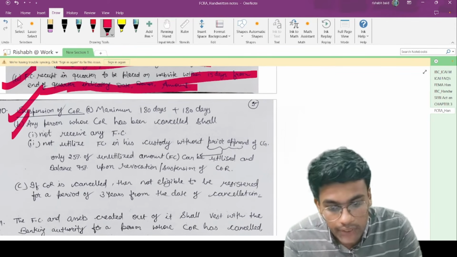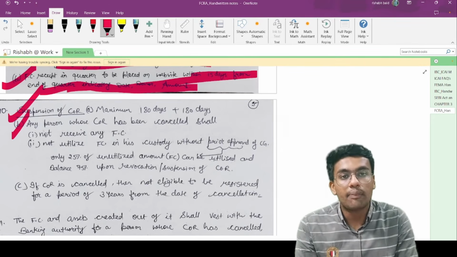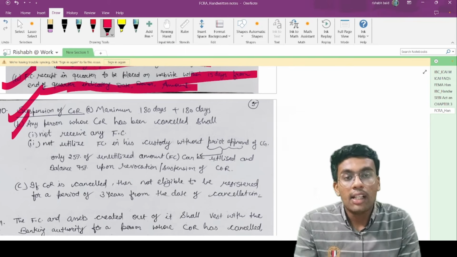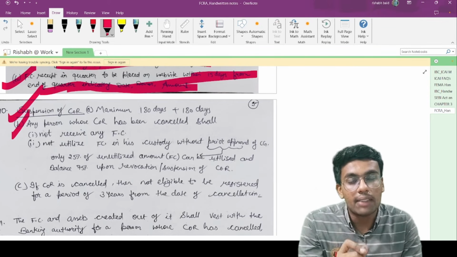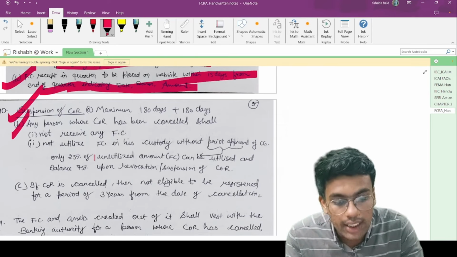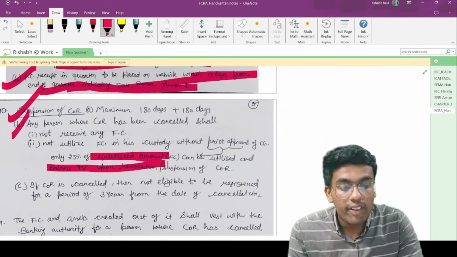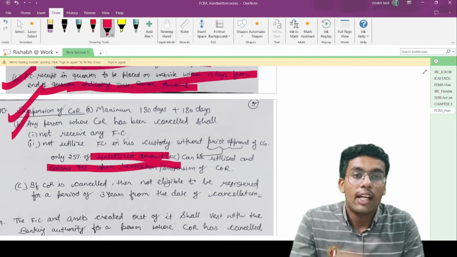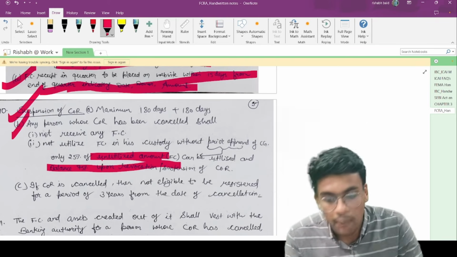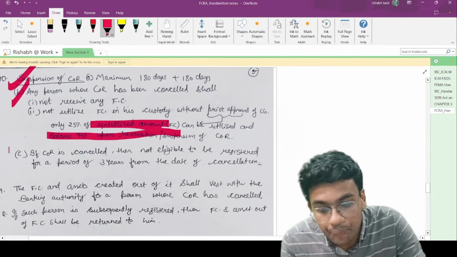Point number B talks about any person whose certificate of registration has been cancelled: they shall not receive any foreign contribution, and shall not utilize foreign contribution in their custody without prior approval of the central government. However, even if you have obtained prior approval, you can utilize a maximum of 25% of the unutilized amount of foreign contribution, and the balance 75% is to be utilized upon revocation or cessation of suspension of the certificate of registration. These provisions are very important from an exam perspective.